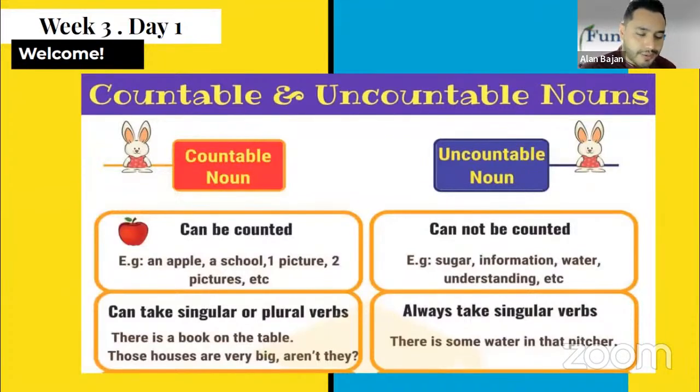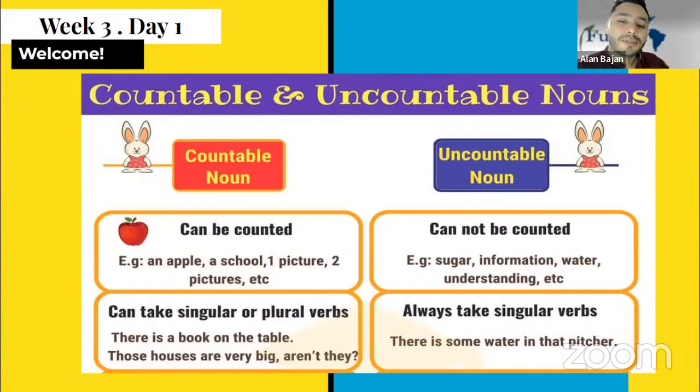A countable noun is something that you can count. 1, 2, 3, 4, 5, right? Also, countable nouns can be singular and plural, right? Let's see the examples. There is a book on the table. Those houses are very big, aren't they? So countable nouns are something that we can pluralize and that we can count, to show an exact quantity.